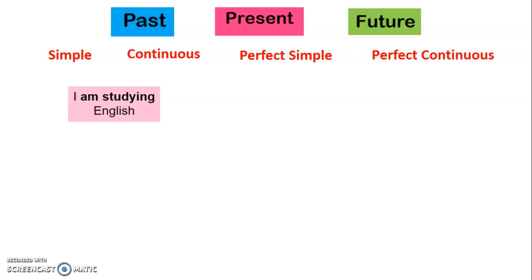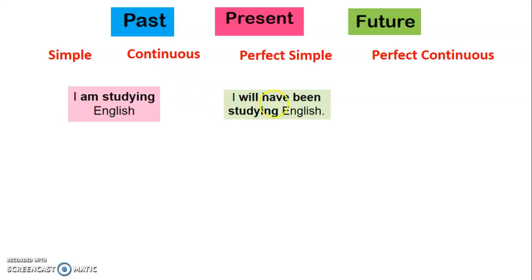Okay, what's that one? Is it simple, continuous, or perfect? Is it past, present, or future? Well, it has ing. So it's continuous because it has ing. Is it past, present, or future? Well, am is present. Okay, so that's present continuous.